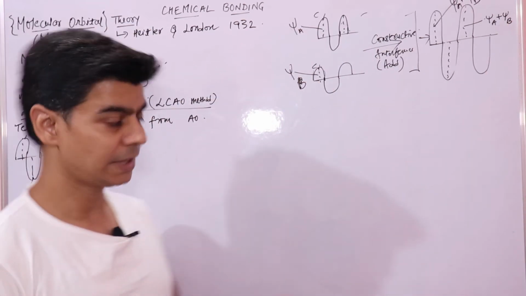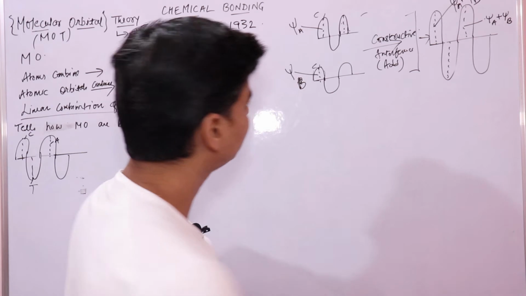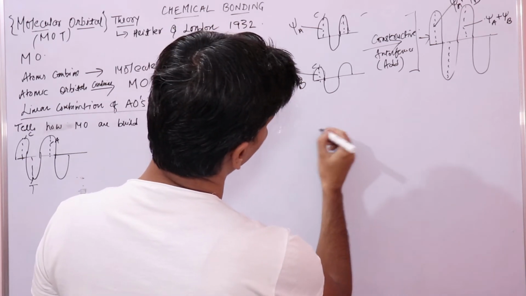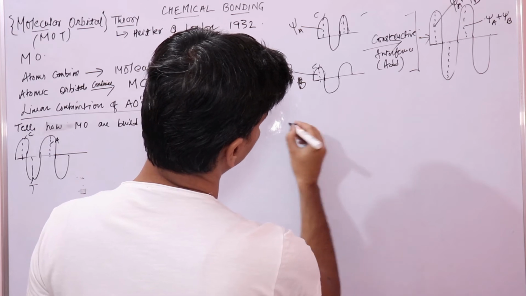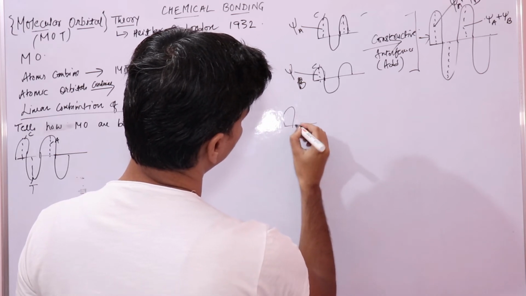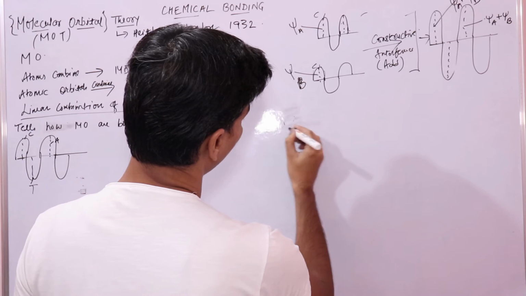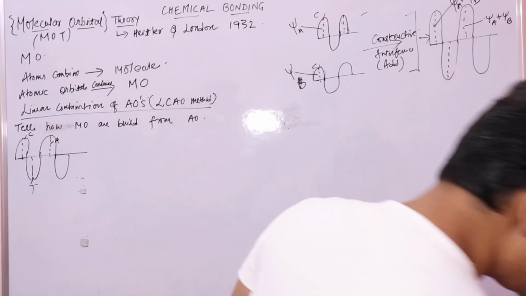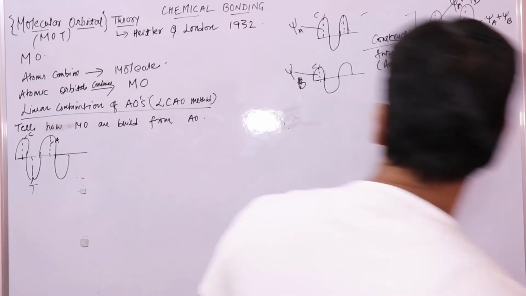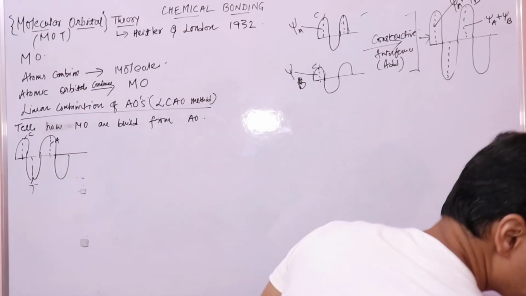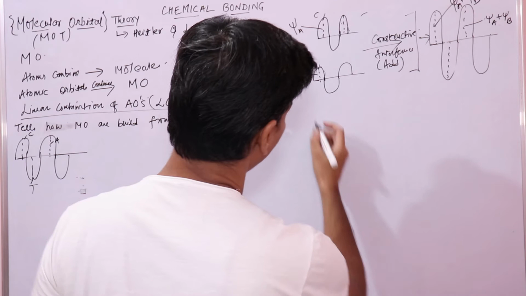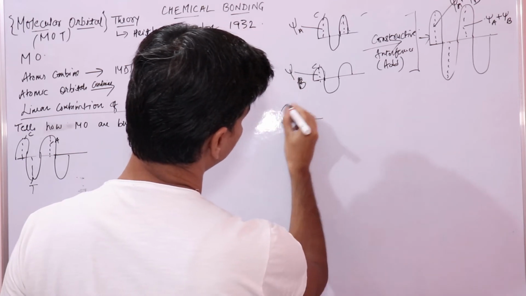Now the second way the wave can interact is, if these are two waves, these two waves can interact destructively. A destructive interference will take place.